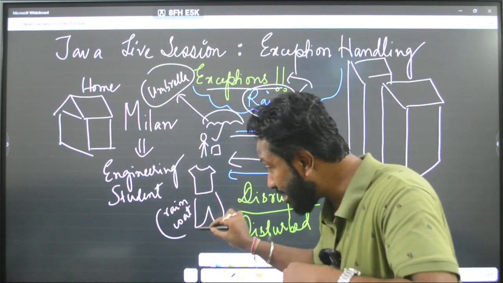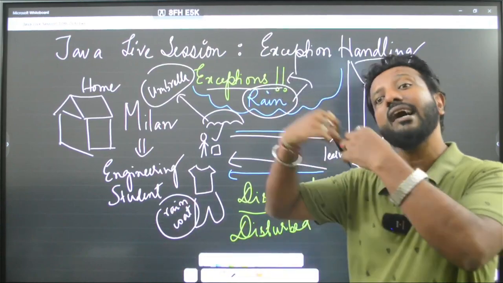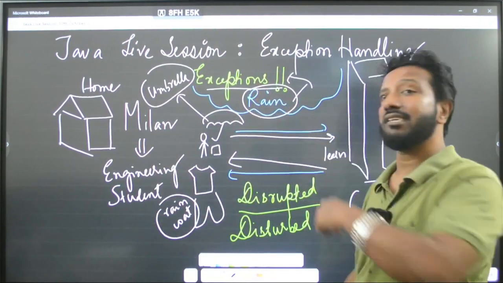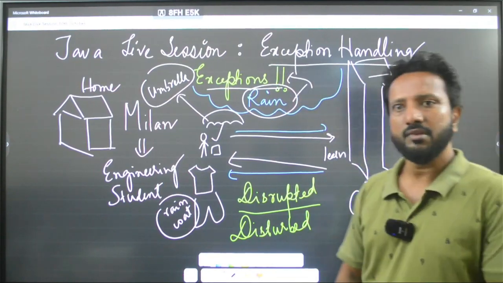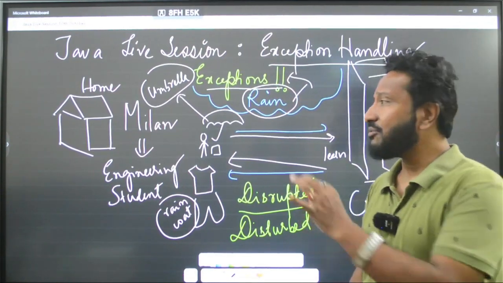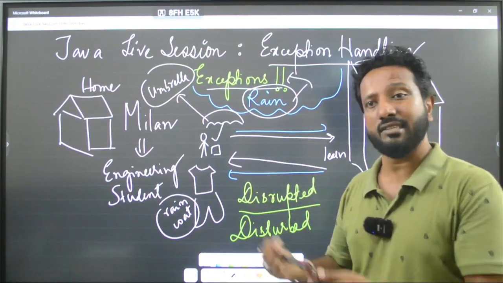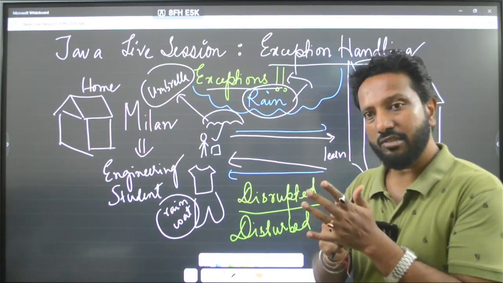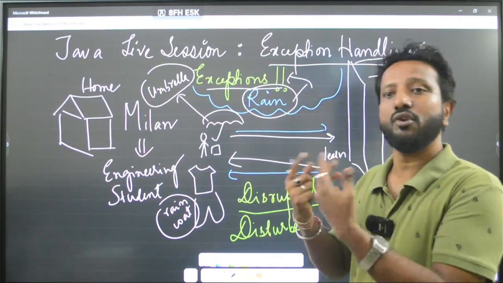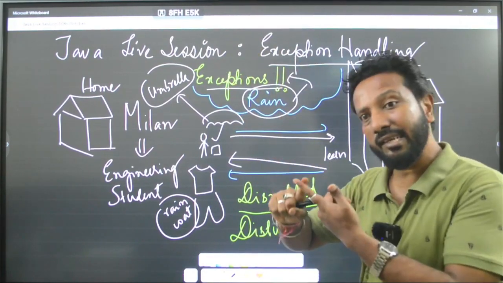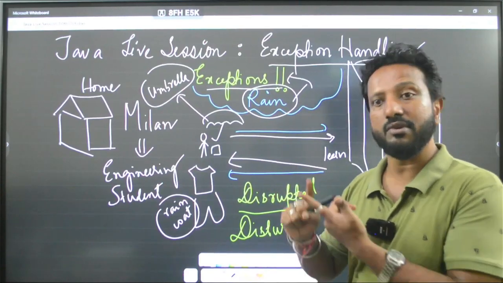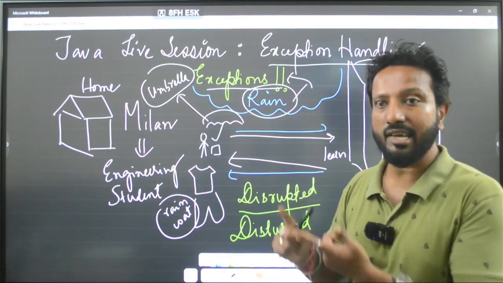Similarly, raincoat is the handler. And the entire process of handling exceptions is known as exception handling. Now is it clear? If you tell this to anybody, they will understand. The process of handling exceptions in any programming language is known as exception handling.